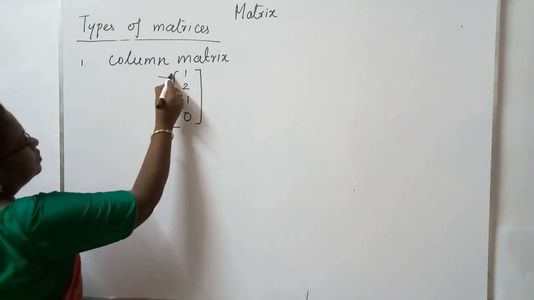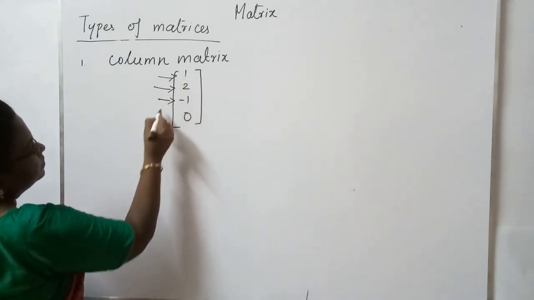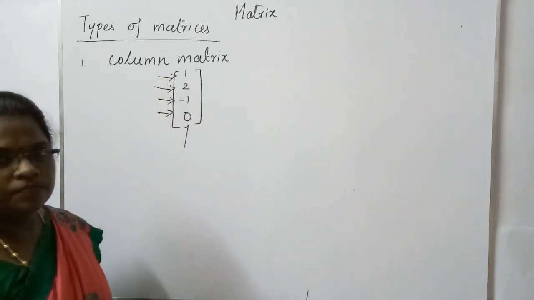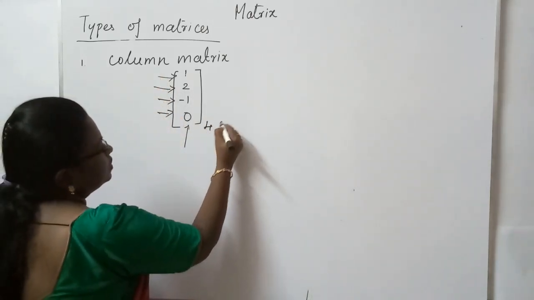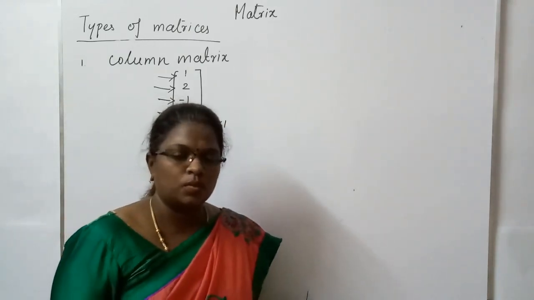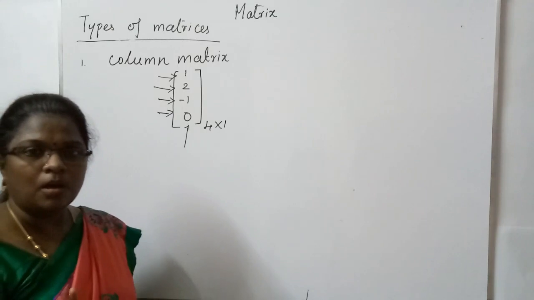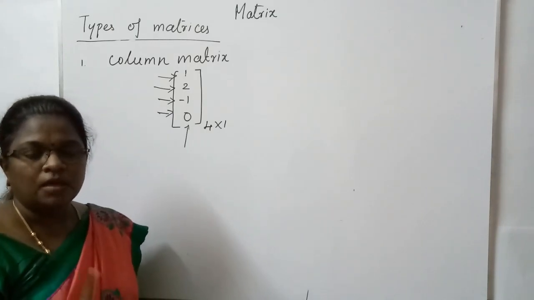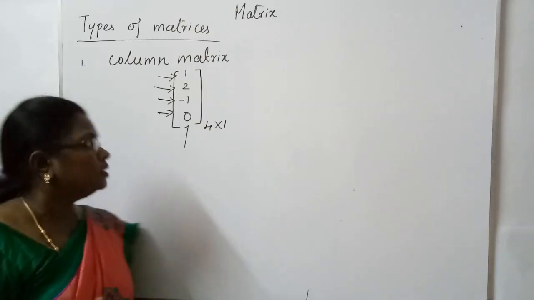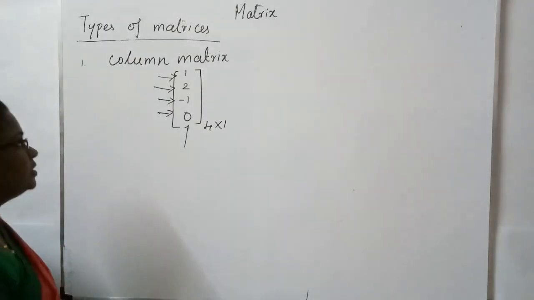There are 4 rows, but there is only one column. It is 4 cross 1. It can be 4 cross 1, 2 cross 1, 3 cross 1, whatever it may be. The number of rows can be anything, but if the column is only 1, then that is called a column matrix.